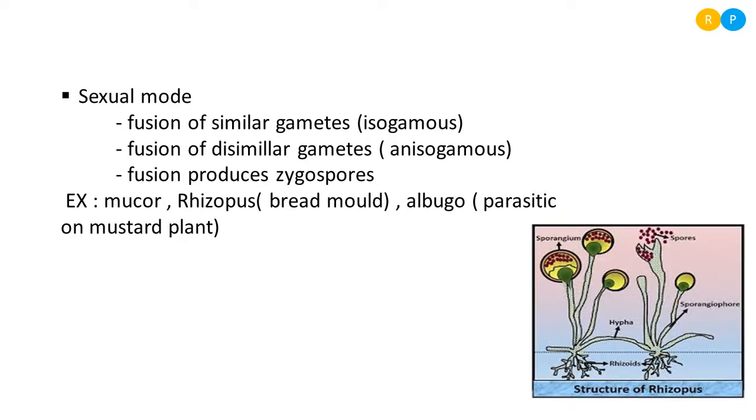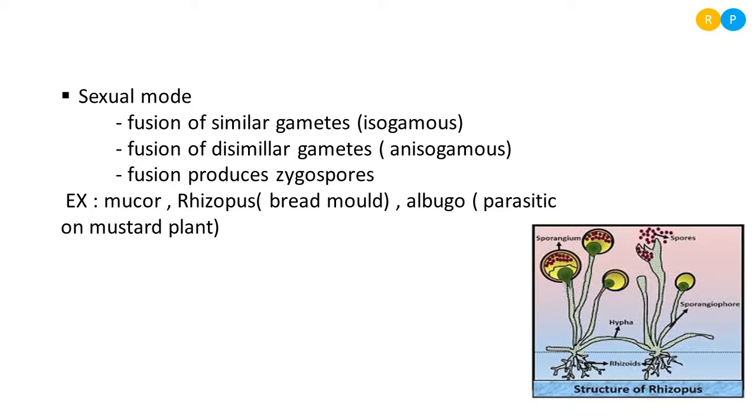Let us move to the sexual mode of reproduction. When we talk about sexual reproduction, two parents are involved in the reproduction. That may be two different mycelia or two gametes from the organism. So when two parents are involved in reproduction, that kind of reproduction is called sexual reproduction. Sometimes the fusion takes place between similar gametes.